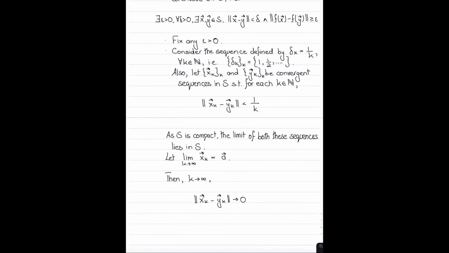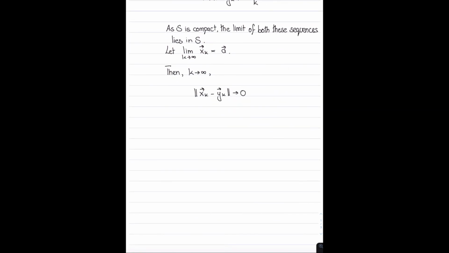Okay, so we know that x of k minus y of k goes to 0, and this implies that y of k must also converge, and it should converge to A, because x of k goes to A, and since the norm of the difference of x of k and y of k goes to 0, it follows that y of k must also converge to A. So I should state over here, as x of k converges to A.